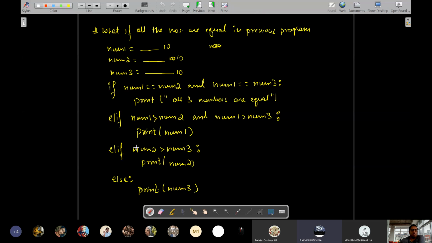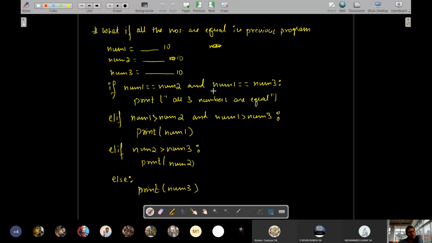See, I have given only one extra condition at the top. The very first condition matches whether all three numbers are equal to each other. If yes, the first condition will be hit, and water will not flow down further. It will come out of the entire if else structure, and the next statement after the else, in the same line as the if, will be executed. Okay, sir.